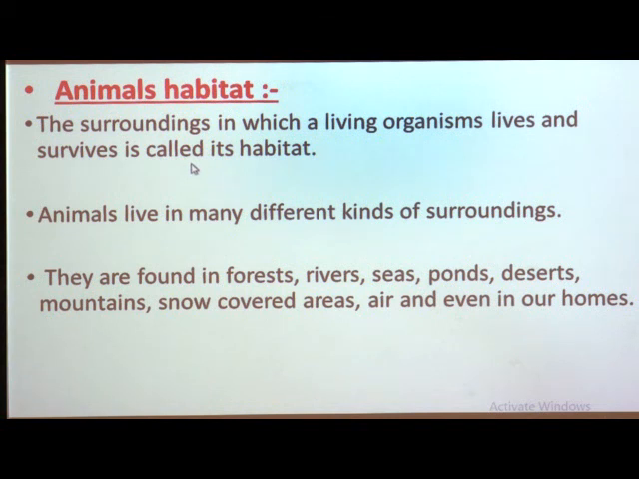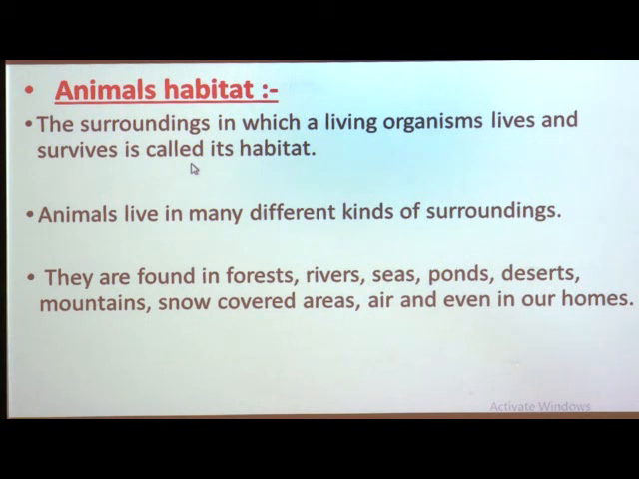And we know that all animals have various body features that help them to survive in their specific habitat. For example, fish have special organs like gills and fins. Due to these gills and fins, fish can live in water. So fish fins and gills help them to survive in water.